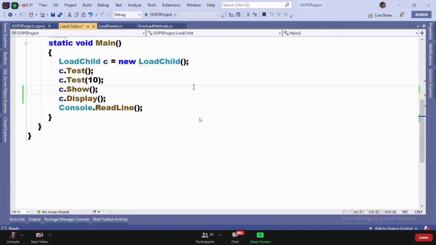In overriding and hiding, I'm talking about these two only. Overriding and hiding.